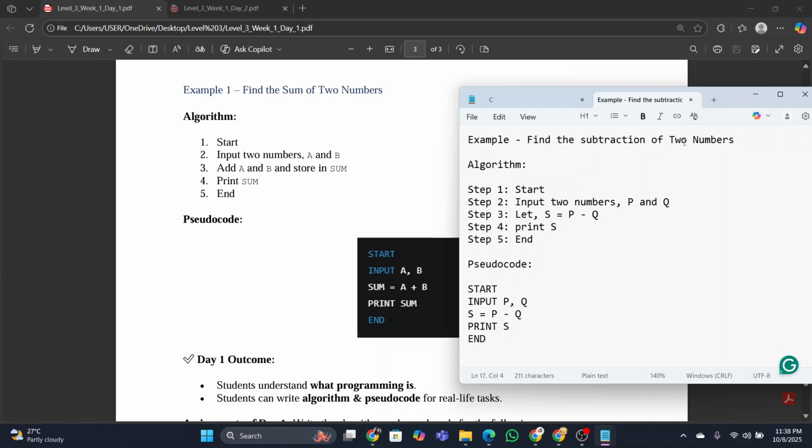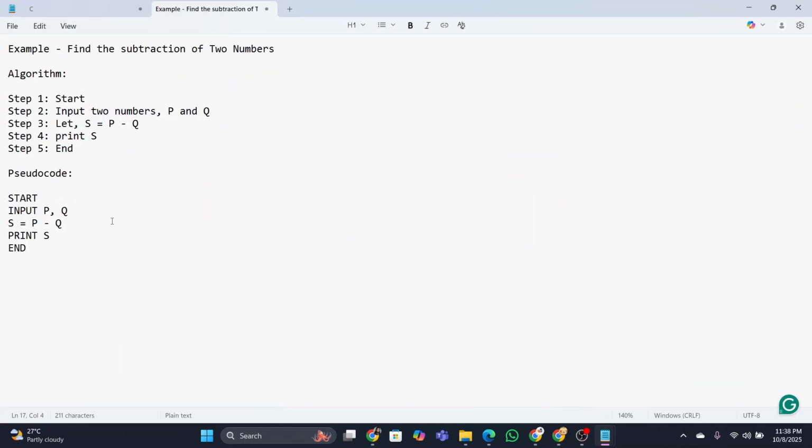Now, look at the difference between algorithm and pseudocode. In algorithm, I have written in small letters, but in pseudocode, I have written these things in capital letters, in block letters. So this is actually the minor difference between algorithm and pseudocode. I think it's clear to you now.